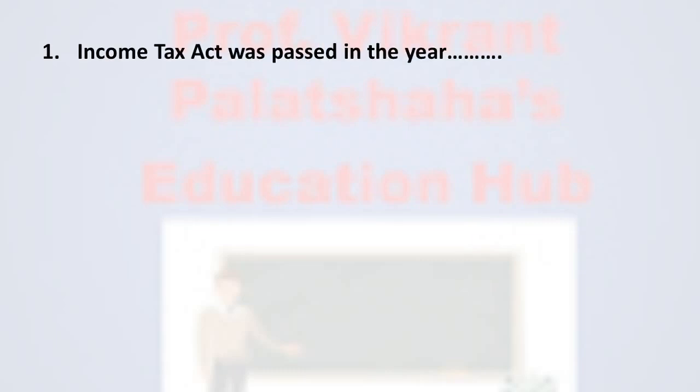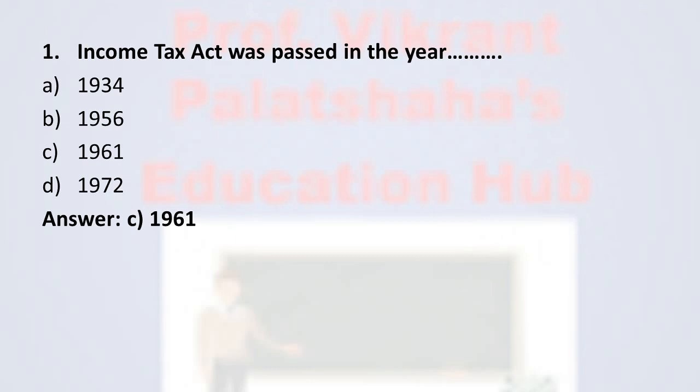Income Tax Act was passed in the year dash. Option A 1934, option B 1956, option C 1961 and option D 1972. And the correct option is option C, 1961.